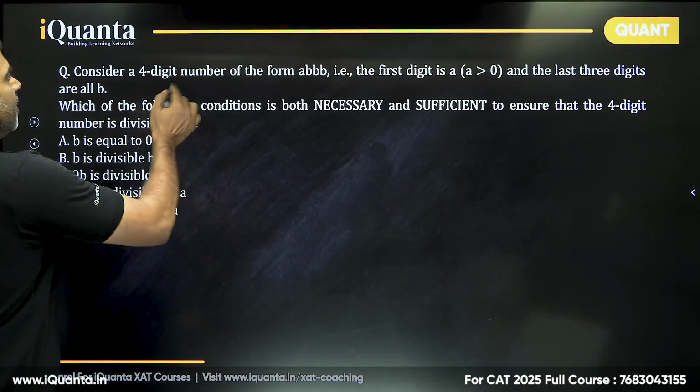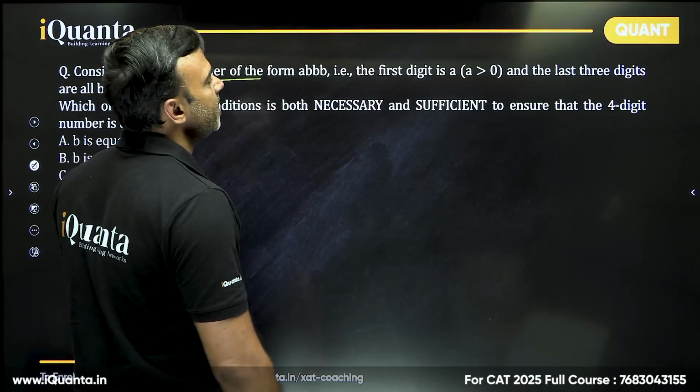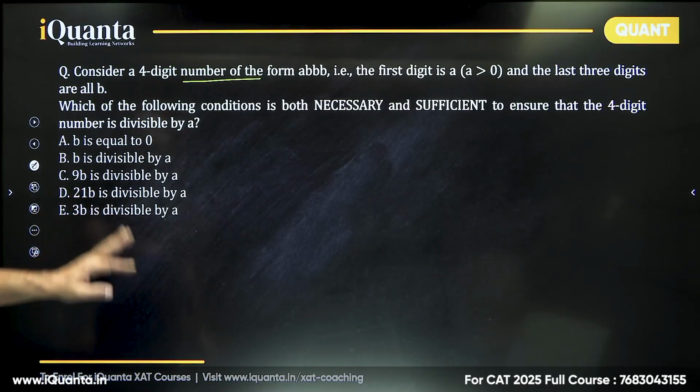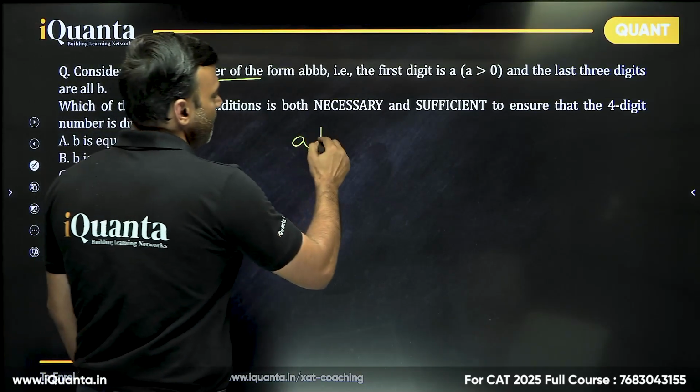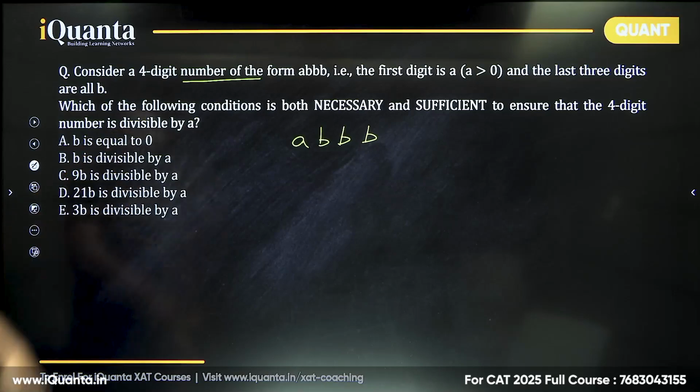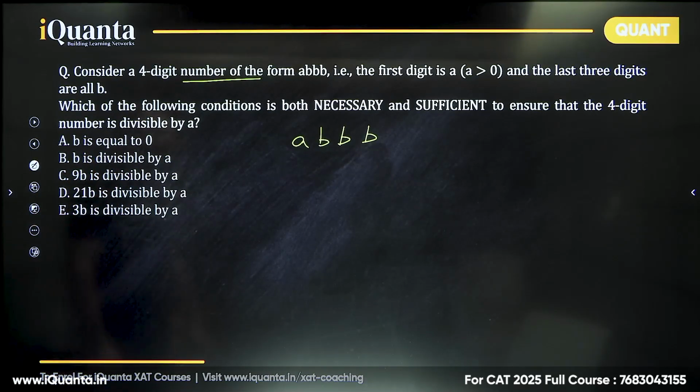It says, consider a 4-digit number of the form A, B, B, B. That is, the first digit is A greater than 0, and the last 3 digits are all B. So A, B, B, B. This is a 4-digit number. Now, which of the following condition is both necessary and sufficient to ensure that the 4-digit number is divisible by A? This is a direct question.